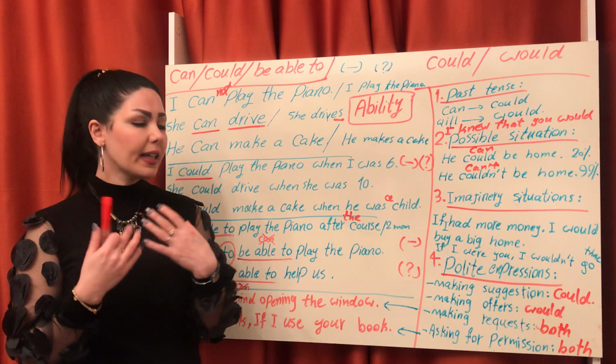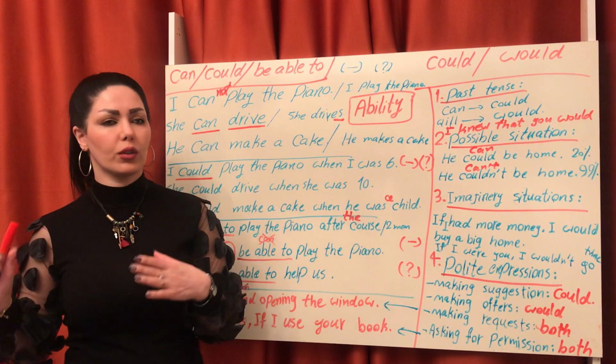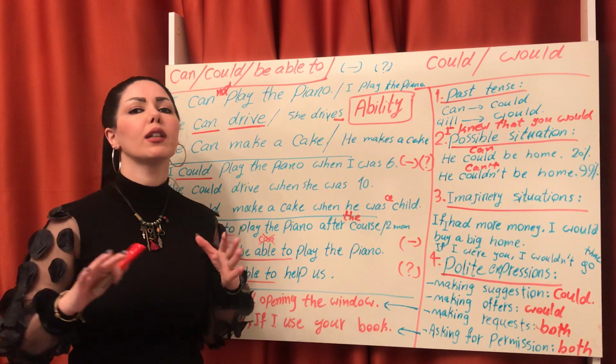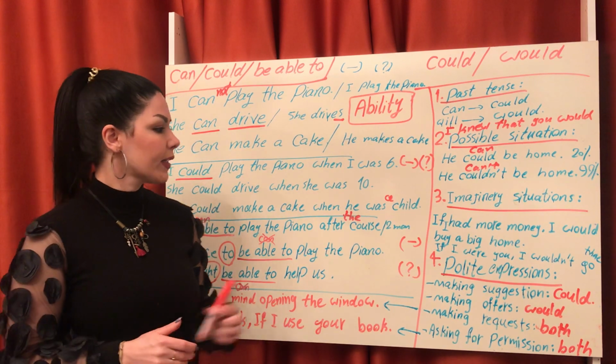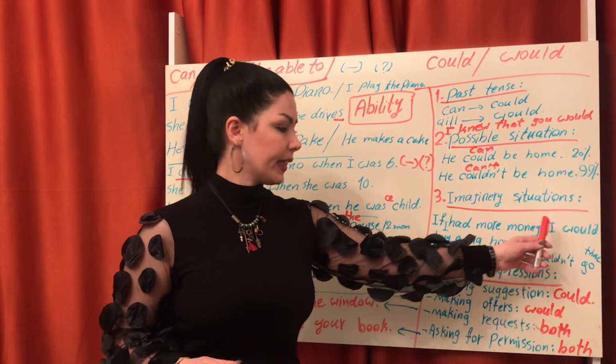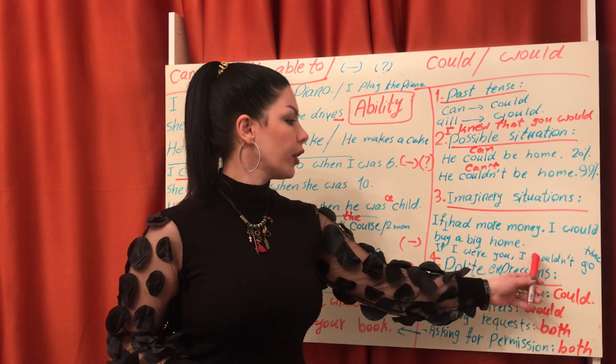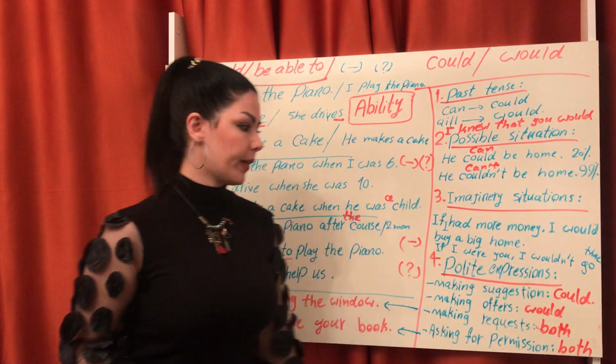So I say, if I were you, I wouldn't go to that party. I wouldn't go there. So for imaginary, if I had more money, I would buy a big home. If I were you, I wouldn't go there.